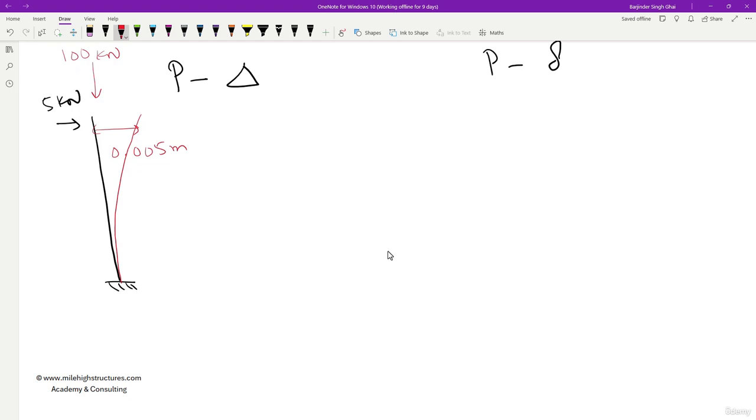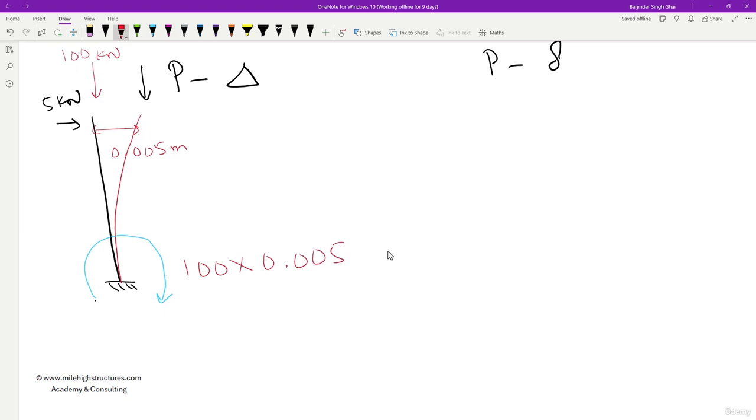Now this load application, which we have assumed in an ideal analysis, was coming here, it actually is coming here. So we can say that there is an additional bending moment that is generated, and that value is basically 100 kilonewton into 0.005.